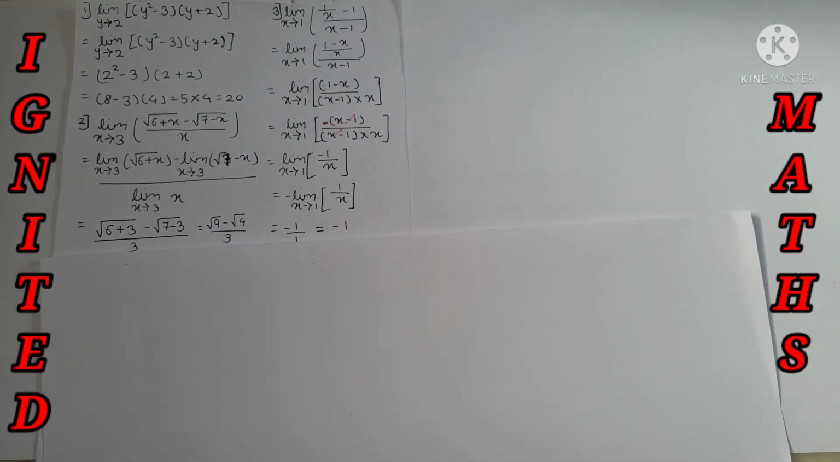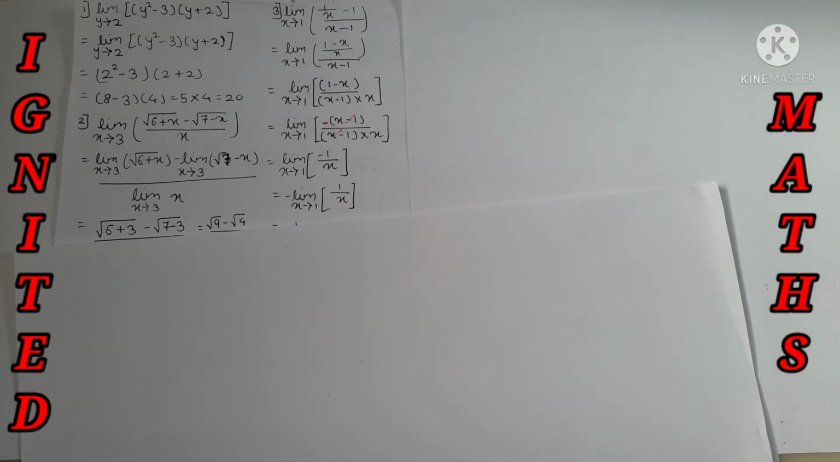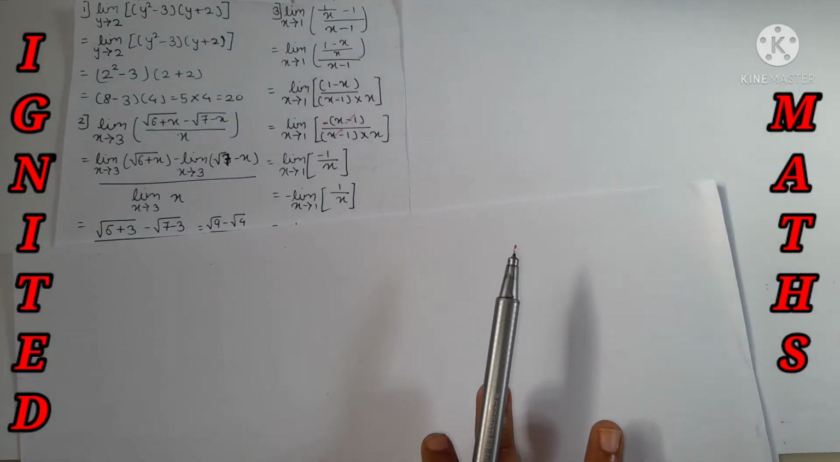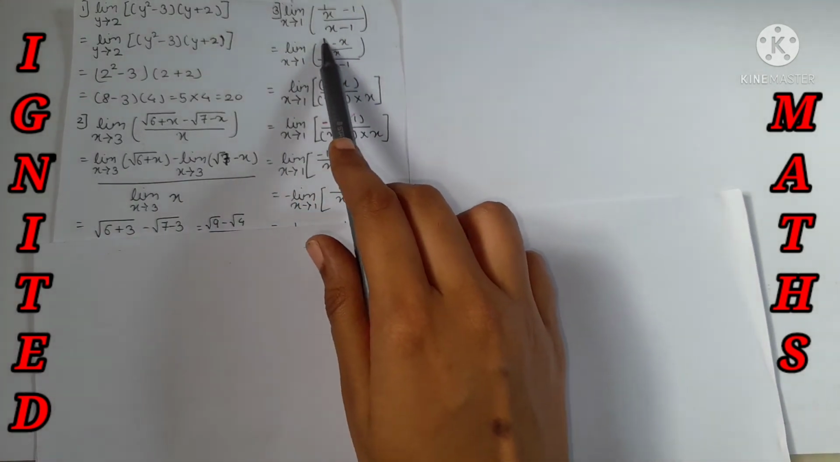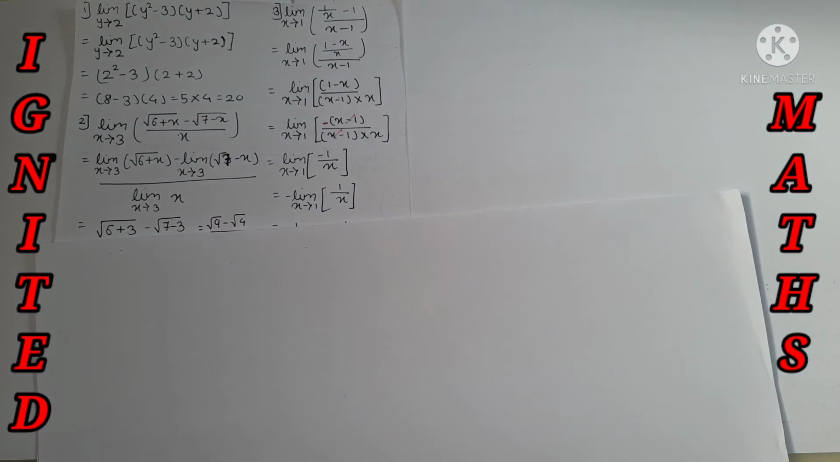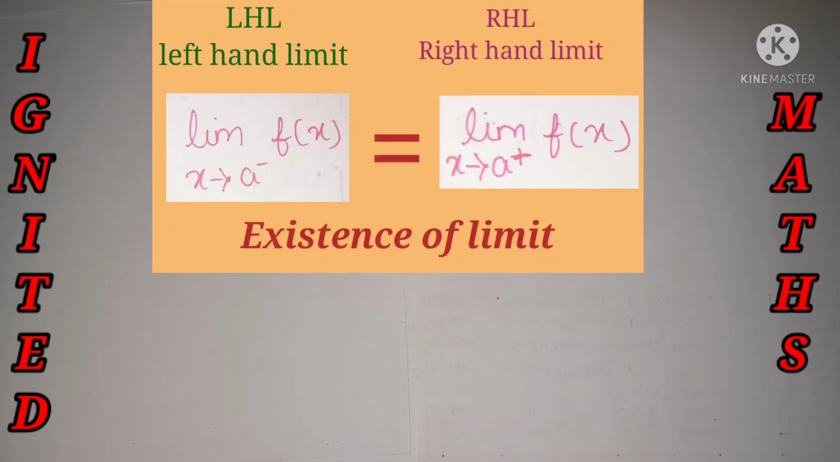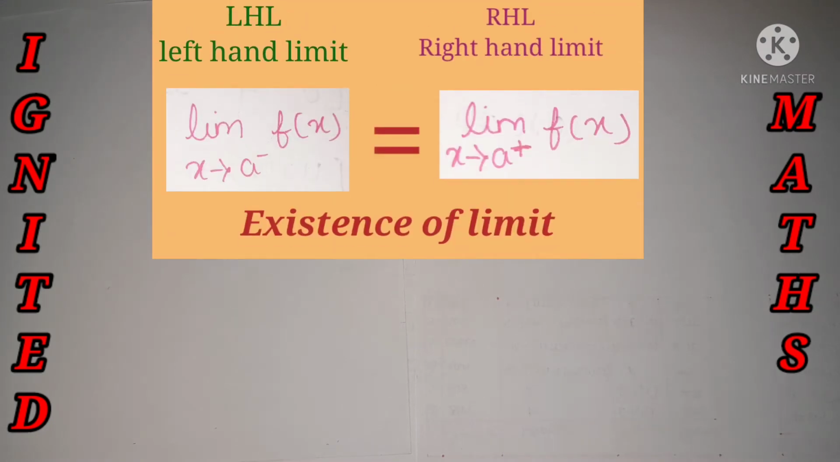This is how we need to do it. We directly substituted at the first and second question, but at the third question we did a simplification of the given question, then substituted the value and got the answer. Now there is one more method to do it. Let's move to the existence of a limit of a function at a point x is equal to a. It's nothing but the existence of a limit concept. Over here we are going to study the LHL rule and RHL rule, which are nothing but left hand limit and right hand limit.